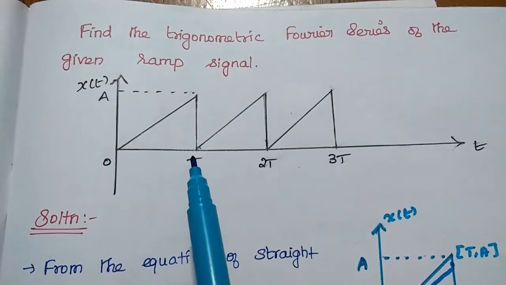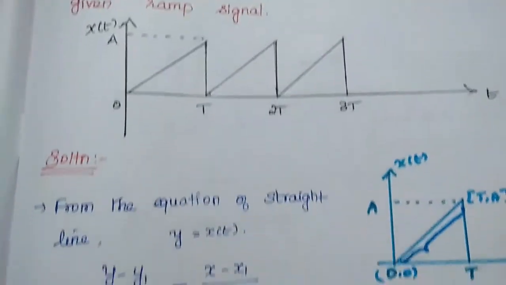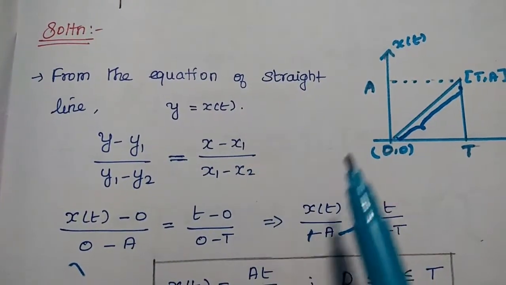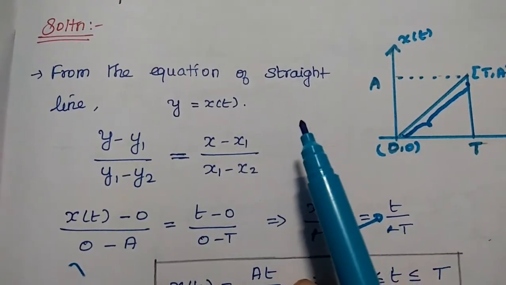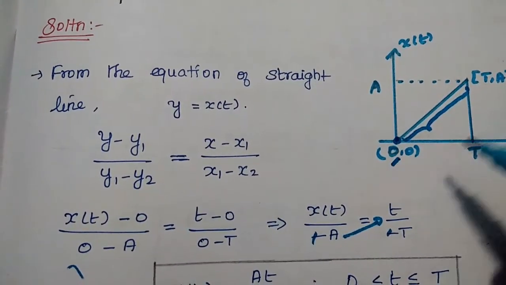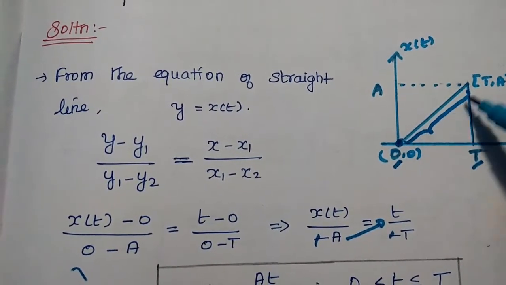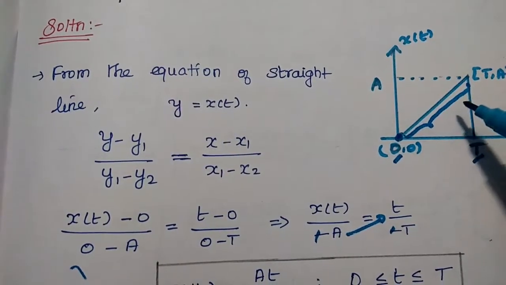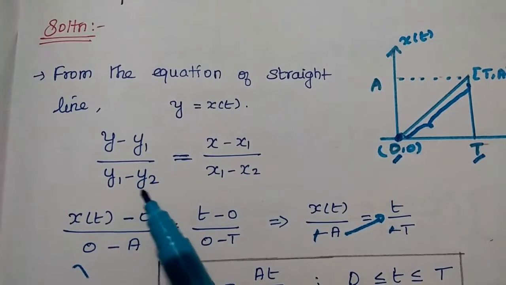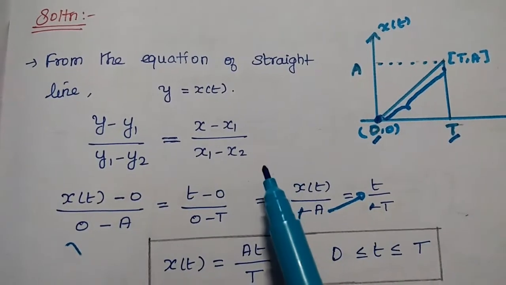For this signal, its total time period is capital T. So for our analysis, we are going to take only the single cycle. So from the equation of straight line, why do we consider the straight line here? Because the signal between the starting point and ending point of one cycle is simply a straight line. Okay. So here we are going to consider the straight line equation. So here the straight line equation is what? y minus y1 divided by y1 minus y2 is equal to x minus x1 divided by x1 minus x2.